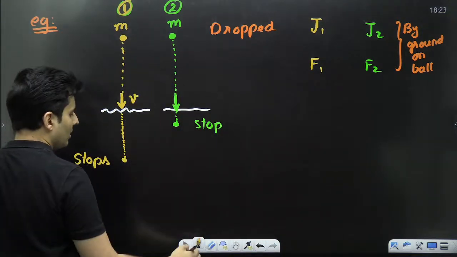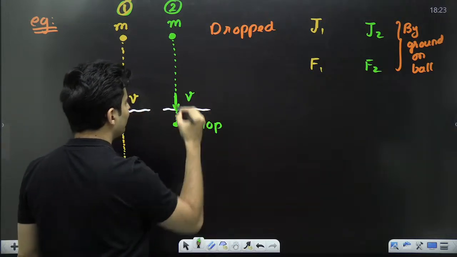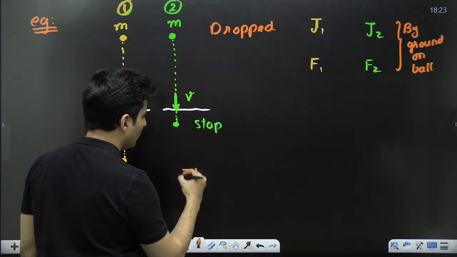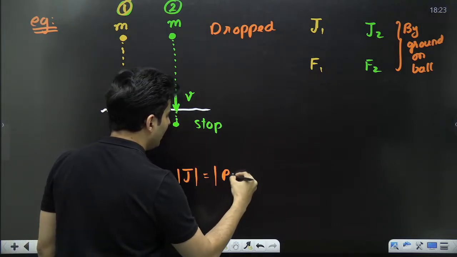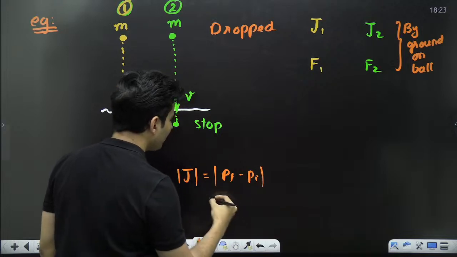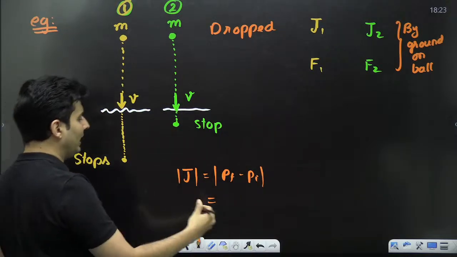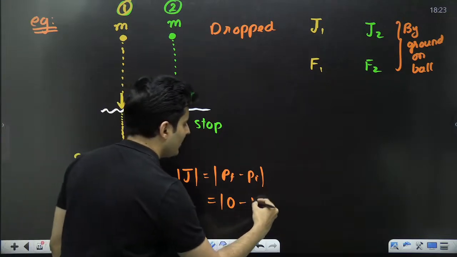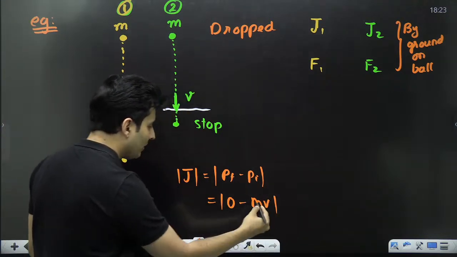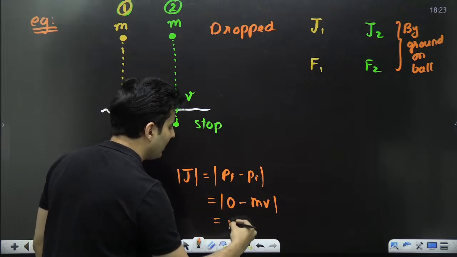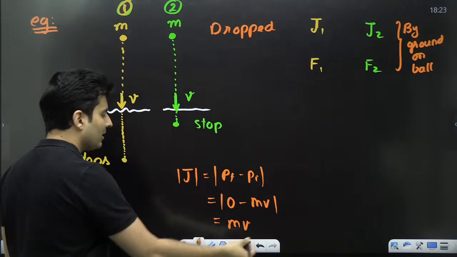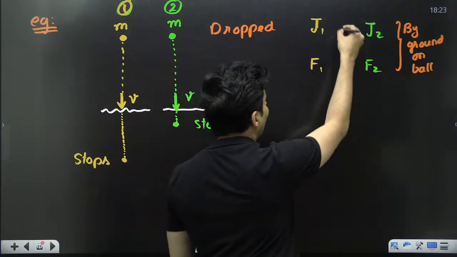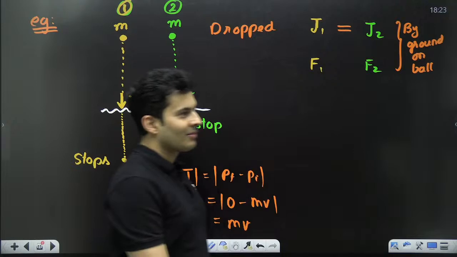If this is V, naturally even this will be V. So if you talk about the impulse magnitude, it will be nothing but final momentum minus initial momentum. What is final momentum? They stop, right? So 0. Initial momentum, what is it? It is basically mv, right? Both of them have mv. So magnitude of that will be just mv only. So isn't the impulse the same? So hence the answer will be equal to.